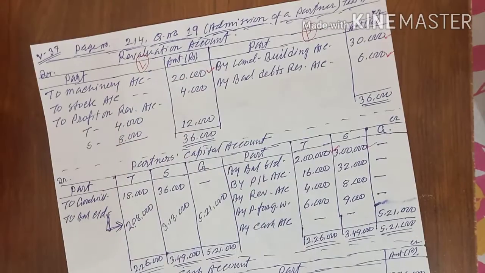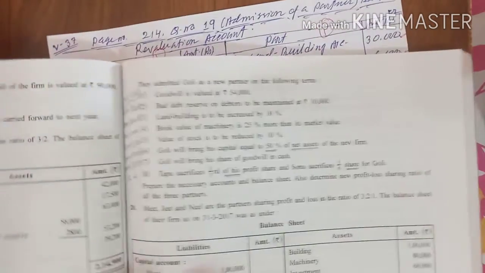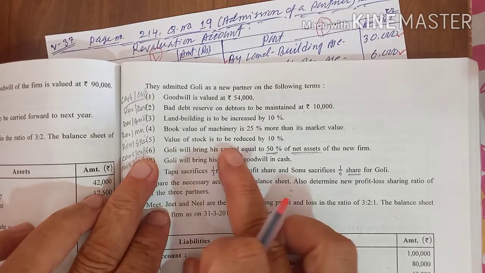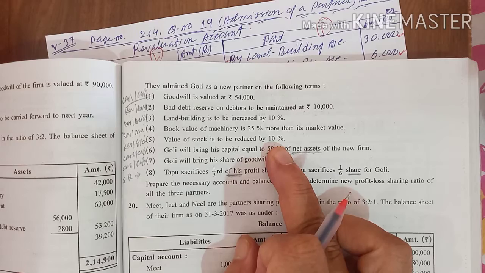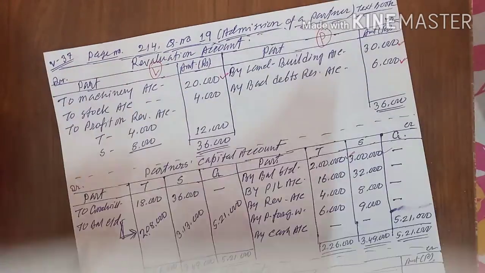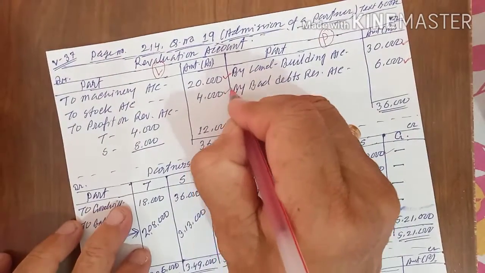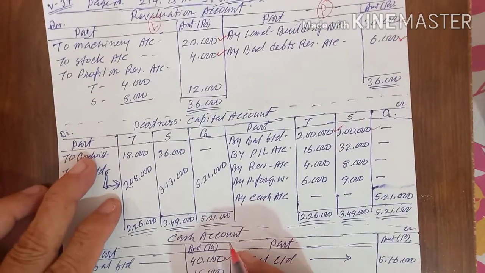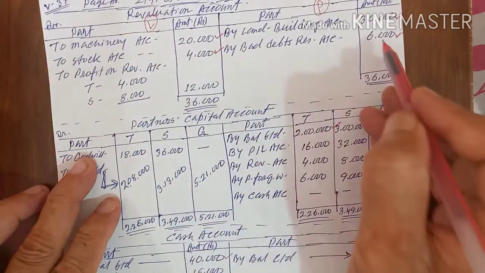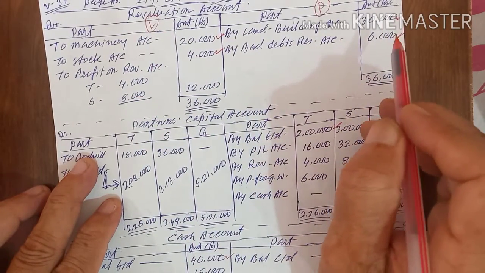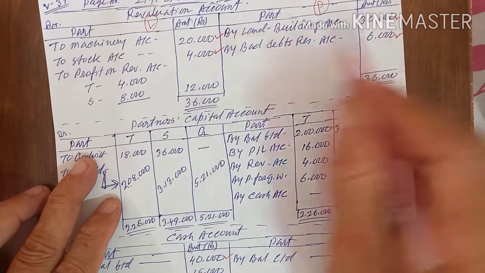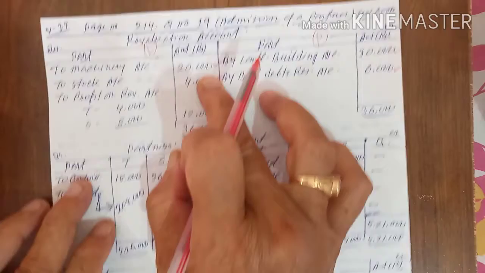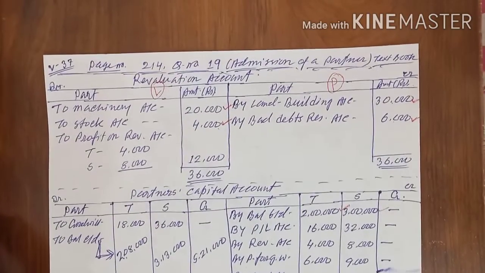The first effect. Second effect will go to the balance sheet, machinery account. Next you are getting the value of the stock is to be reduced by 10%. Stock you are getting 40,000. That is very easy. 40,000 10% means 4,000. First effect. Second effect will go to the balance sheet, assets. So in your revaluation account, 4 effects were there. Well, 4 adjustments: 1, 2, 3, 4. No more adjustment will affect the revaluation account, and I have completed the revaluation account.